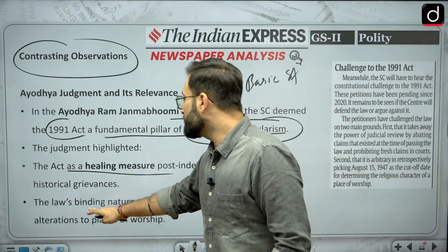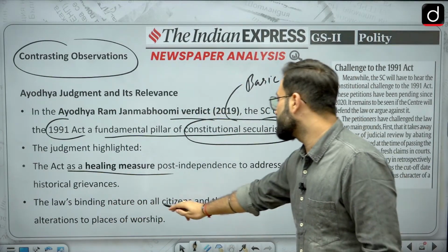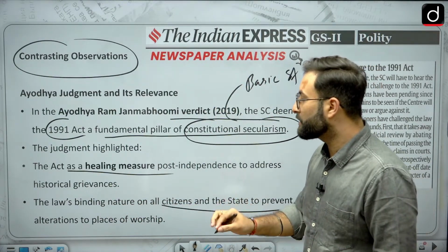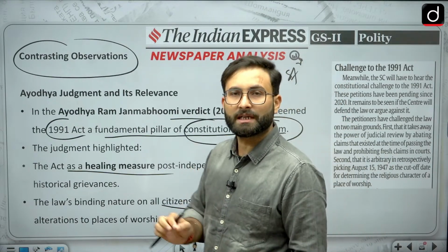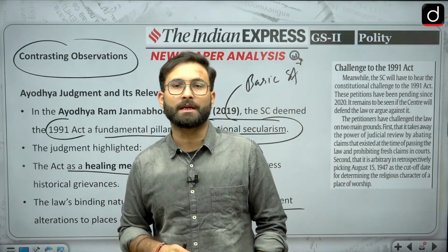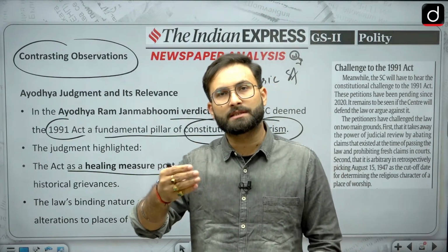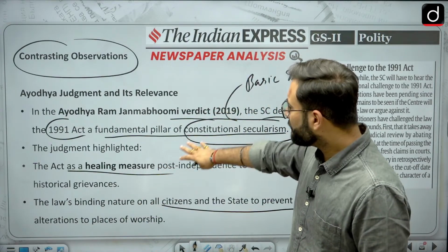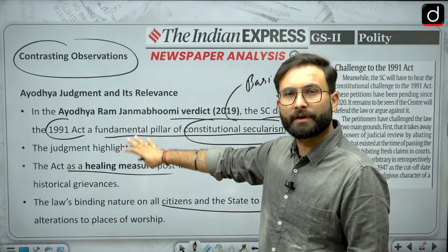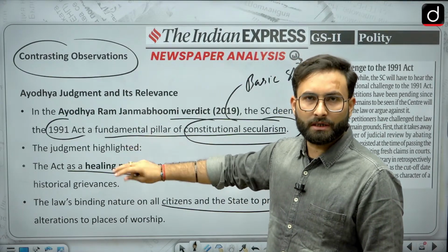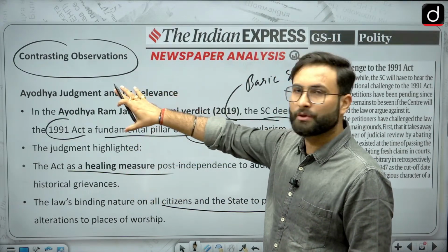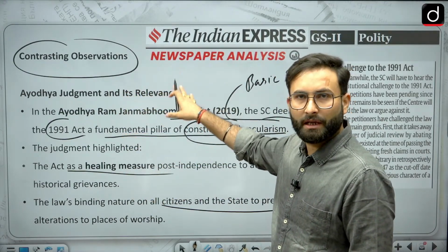The law is binding on all citizens and the state to prevent the alteration of places of worship. They have said that it is important for social harmony, and that this law is needed. It is a fundamental feature, and we cannot disturb that. That was observed in the 2019 Ayodhya judgment.